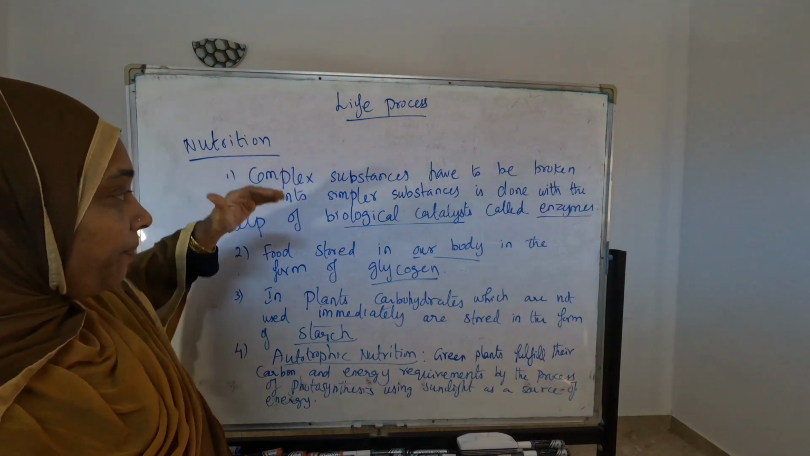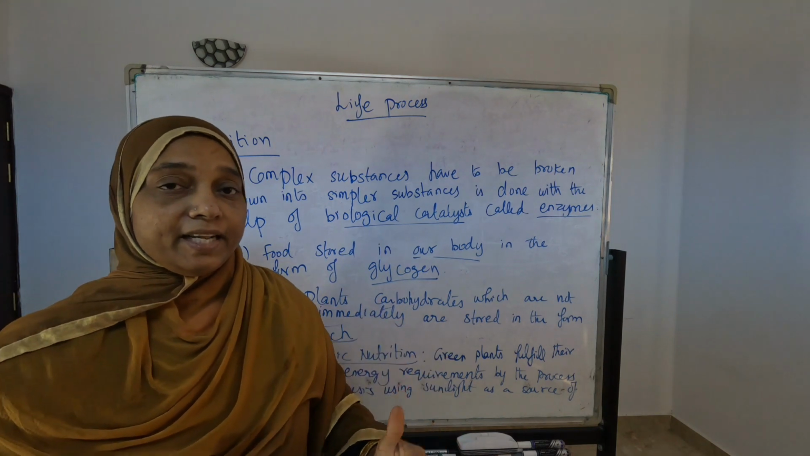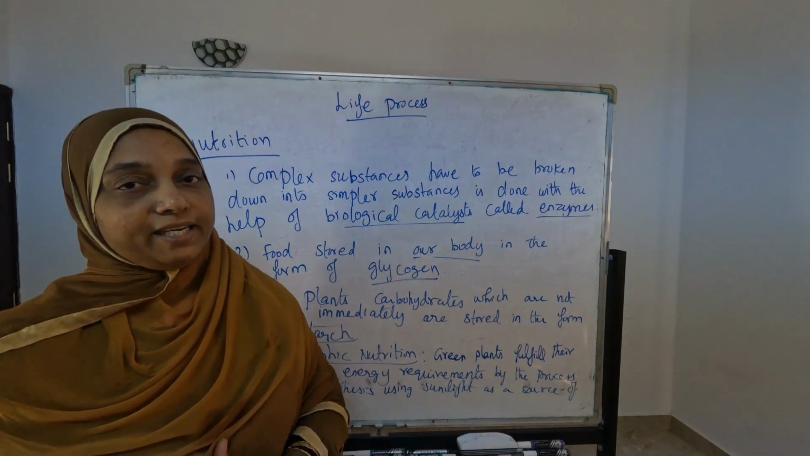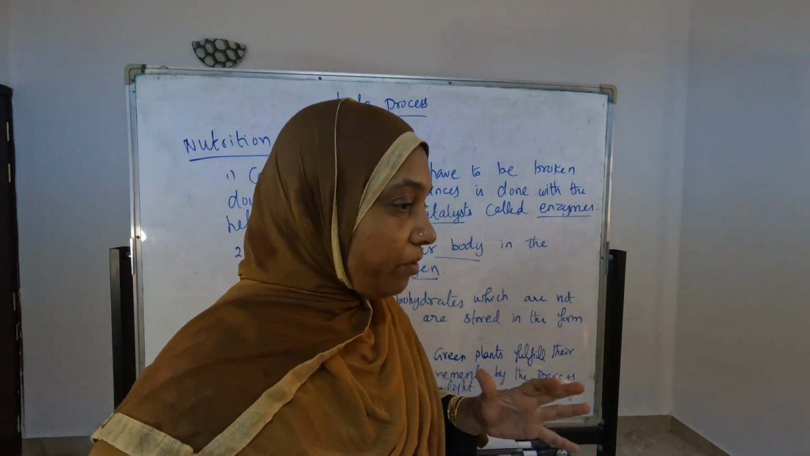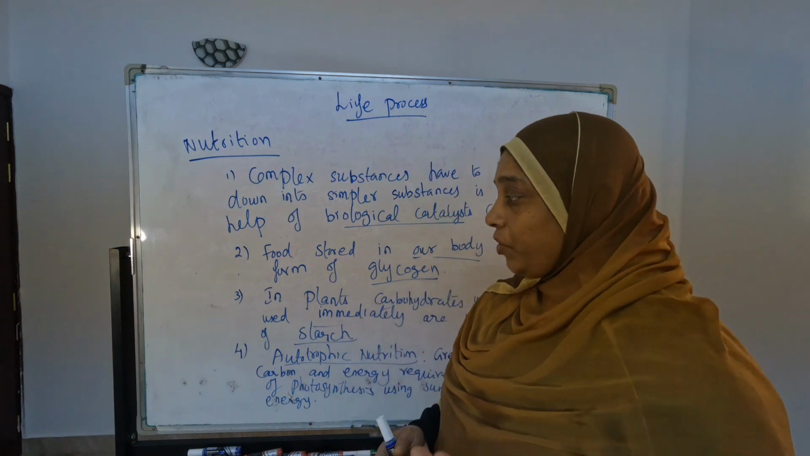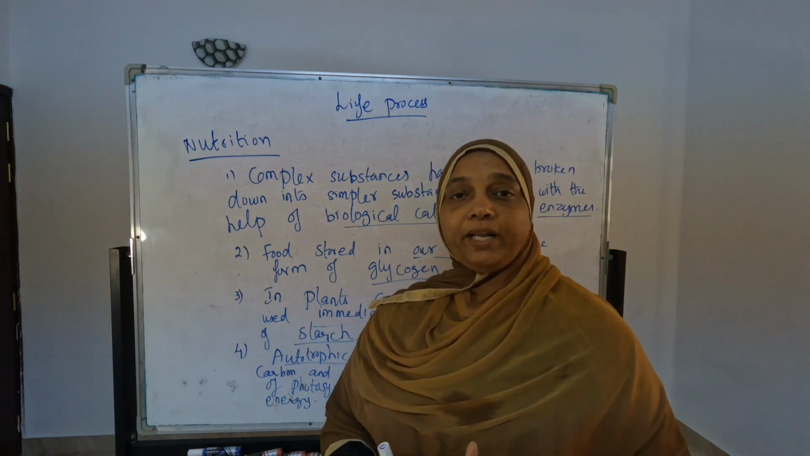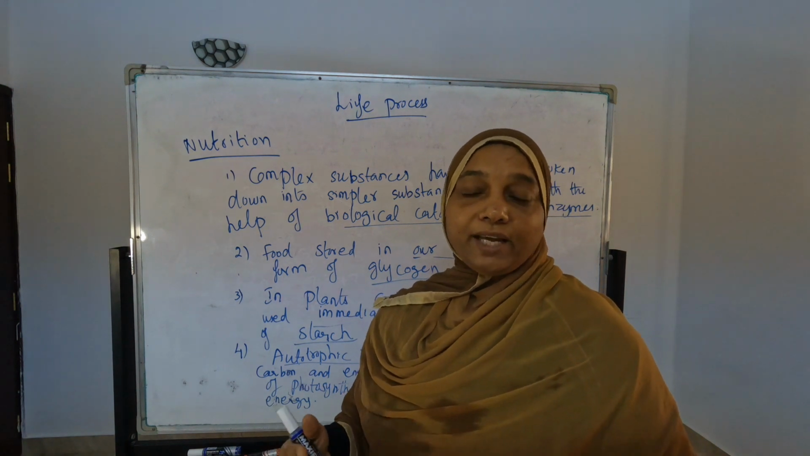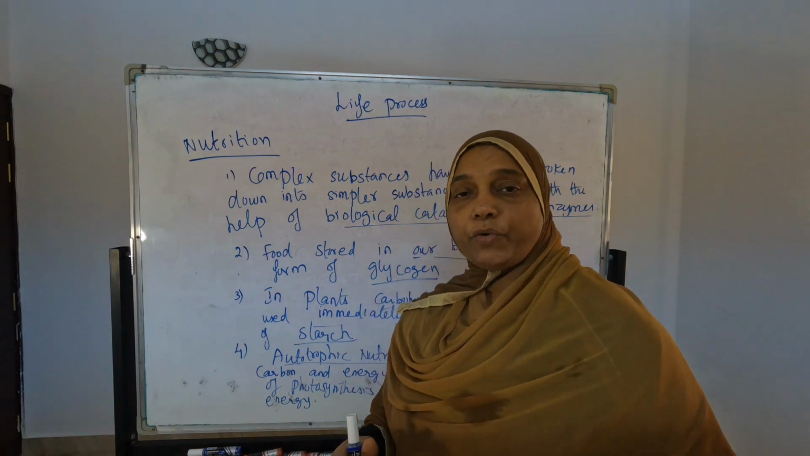Nutrition: what are they discussing in that part? Mainly they are discussing autotrophic nutrition, that is, the plants only. And heterotrophic nutrition is also given in that point. Heterotrophic nutrition, more or less, is what? Animals and fungi. That part comes under heterotrophic nutrition.